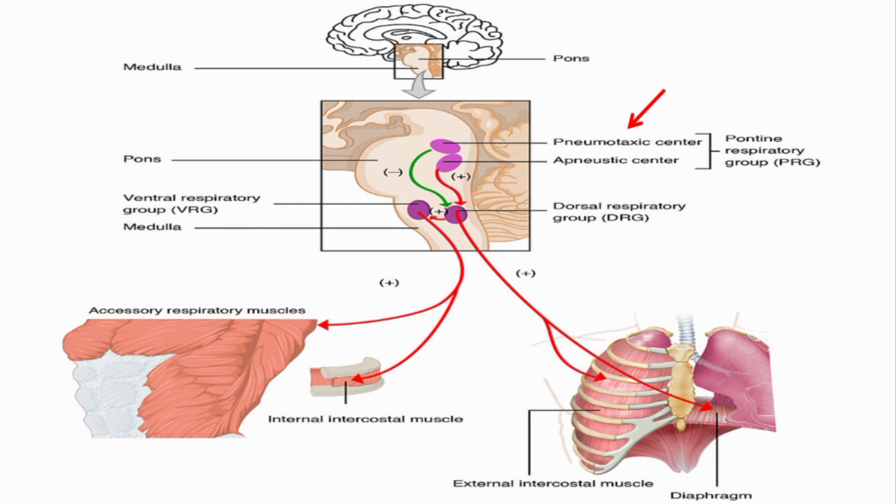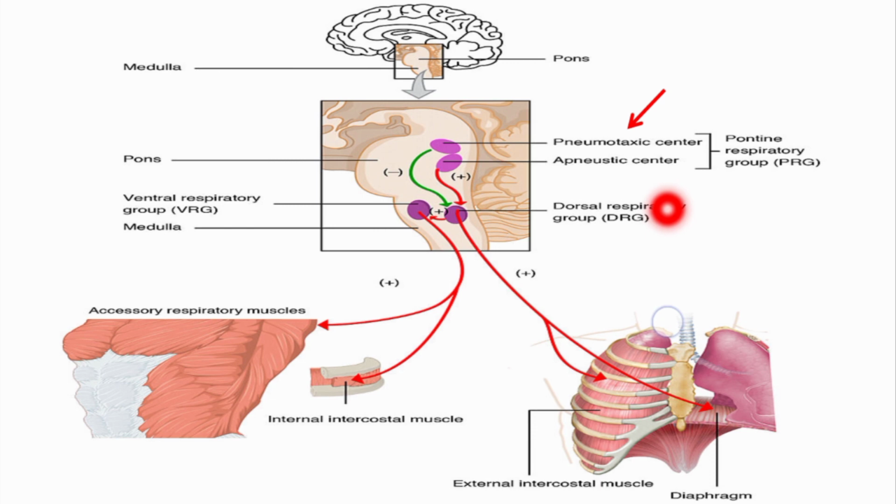So, we can say it stimulates the DRG. Inhibition of inhibition is stimulation. The red color in the figure is showing stimulation. So, the apneustic center, in a nutshell, serves to stimulate the DRG, or dorsal respiratory group of neurons.